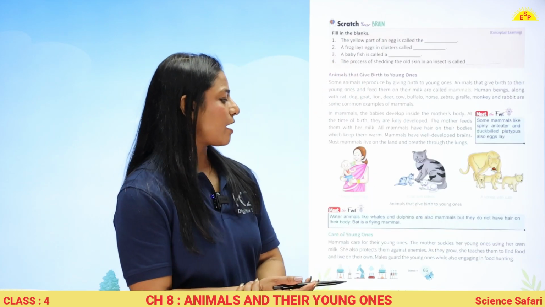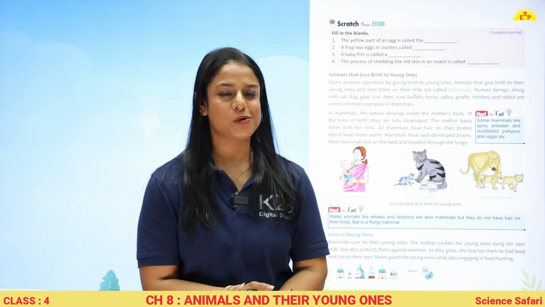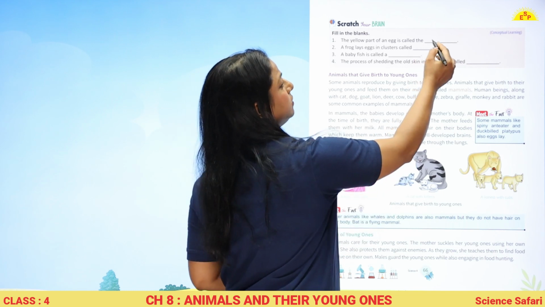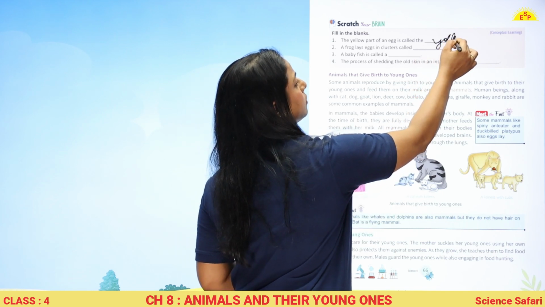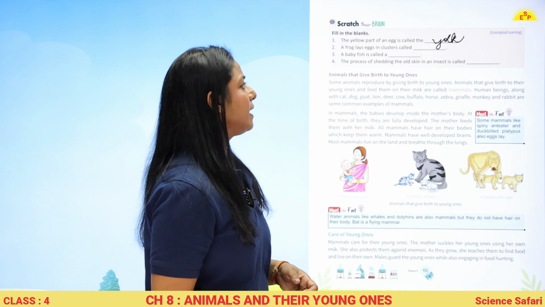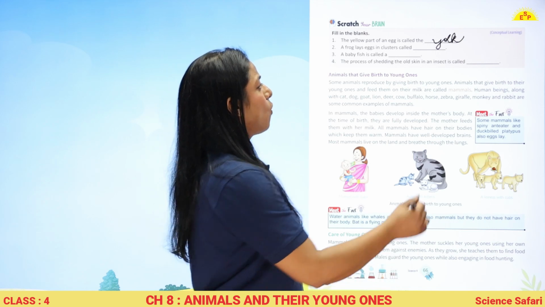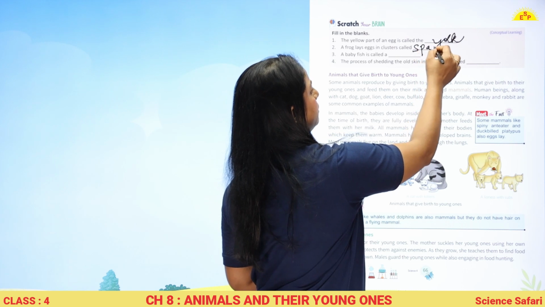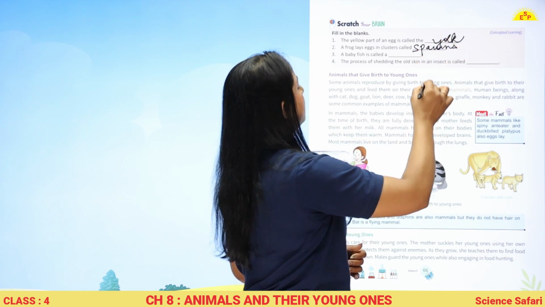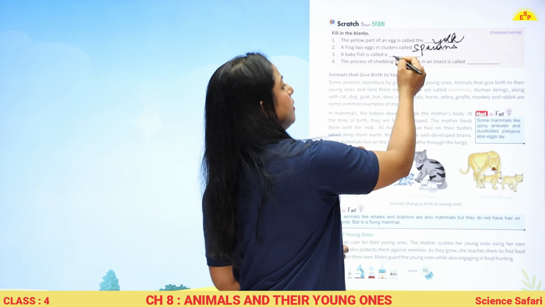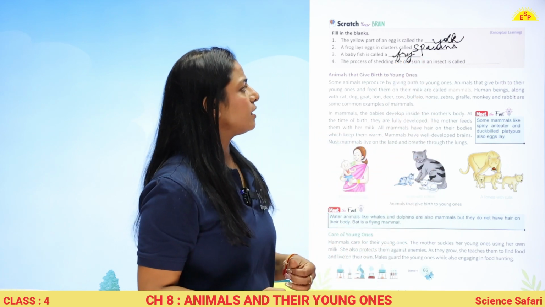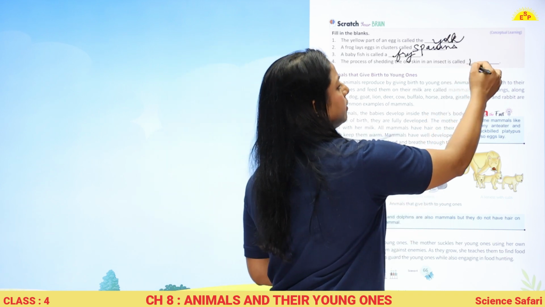Now let's scratch our brain a little bit and see what have we learned till now. The yellow part of an egg is called the yolk. The frog lays egg in clusters called spawns. Baby fish is called a fry. Process of shedding the old skin in an insect is called molting.